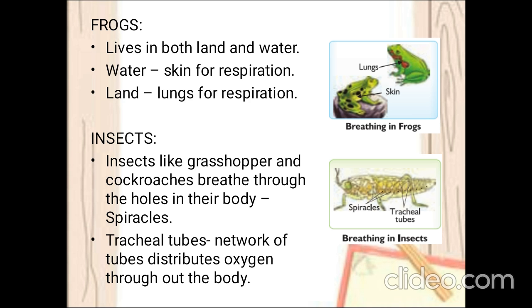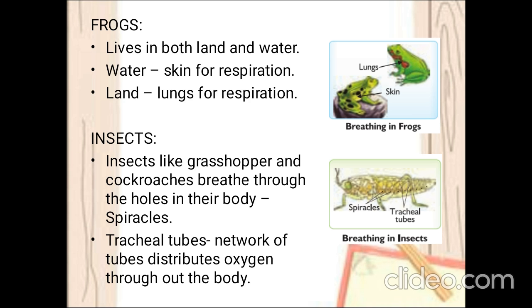So what is happening in insects? Insects have small holes called spiracles, which are available all over the body. Okay, and the air will be transmitted to all parts using the tubes called tracheal tubes, which are present in the insects. So in this manner, the animals, insects and plants breathe.